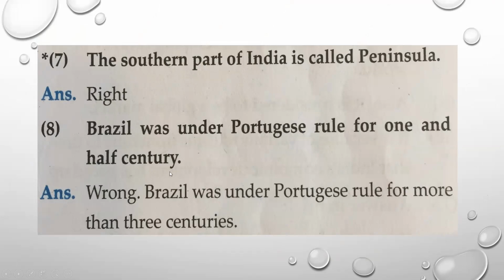Brazil was under Portuguese rule for 1.5 centuries. This is correct that Brazil was under Portuguese rule, but it was not for 1.5 centuries. So this is wrong. It was under the Portuguese rule for more than 3 centuries. So you have to correct your answer and write.